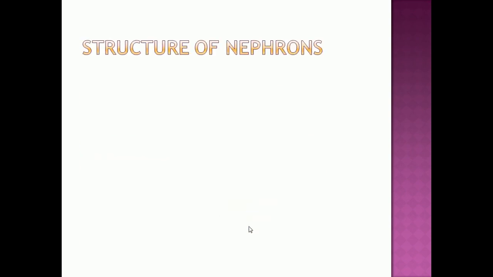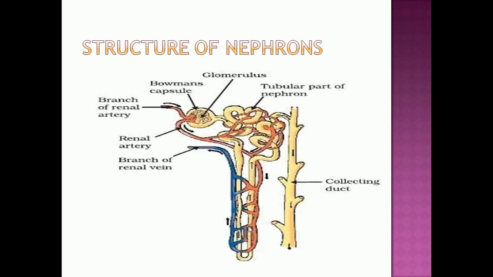Now here in this picture you can see the structure of nephrons. This renal artery will carry the blood which contains waste to be filtered by the kidney. We know the nephron is acting as the basic structural and functional unit of the kidney. The kidney contains millions of nephrons, which will filter the waste and reabsorb the useful substances, and again give them back to the body.